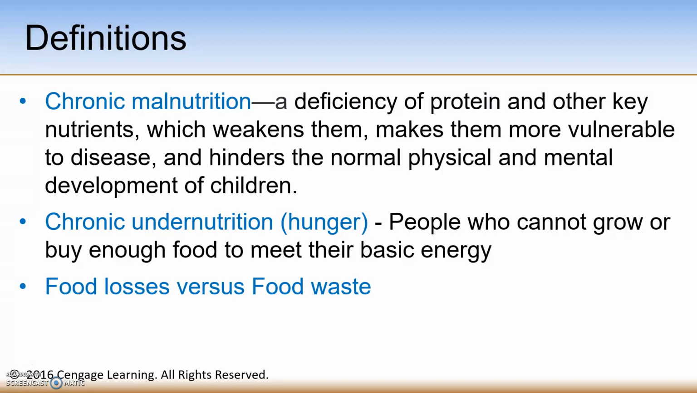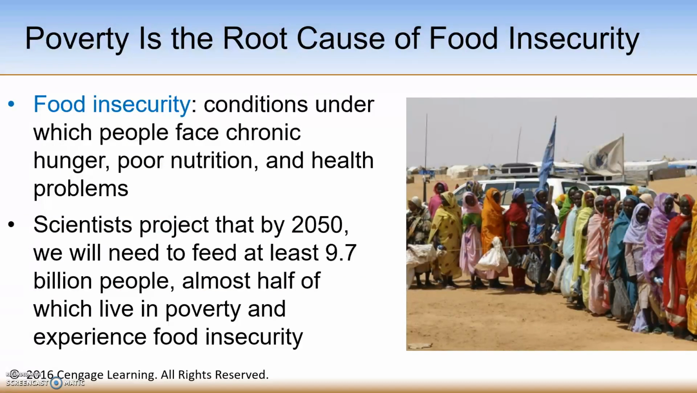So it's something that occurs in the supply chain that results in loss of food. Food waste is food losses that occur at the end of the food supply chain, which are typically caused by retailers, restaurants, and consumers' behaviors. I've already defined the term food security on a previous slide, so let's look at the definition of food insecurity. Food insecurity is the condition under which people face chronic hunger, poor nutrition, and health problems.